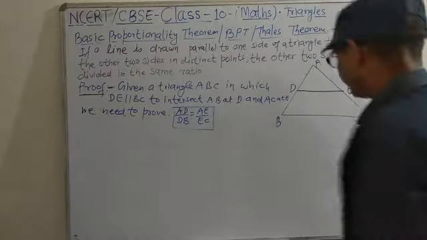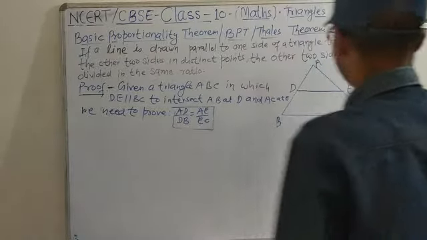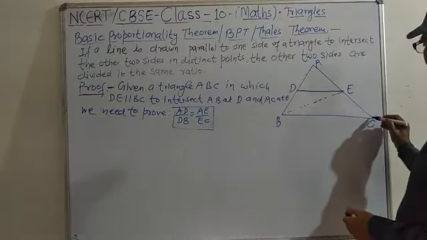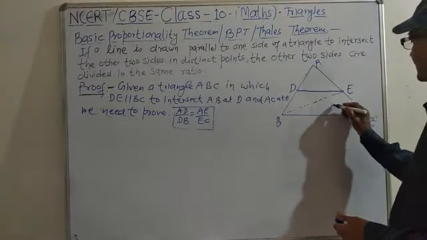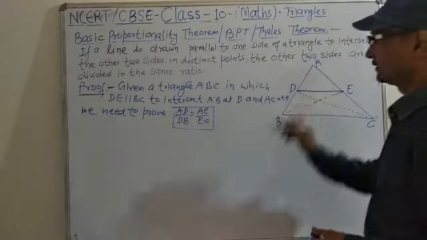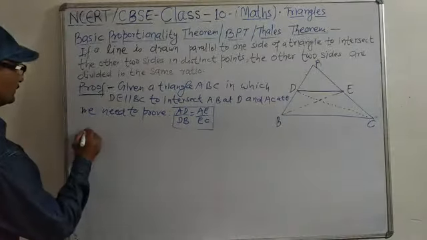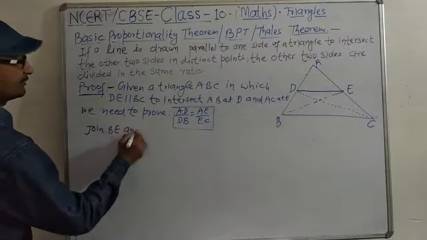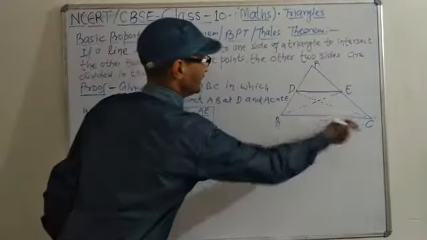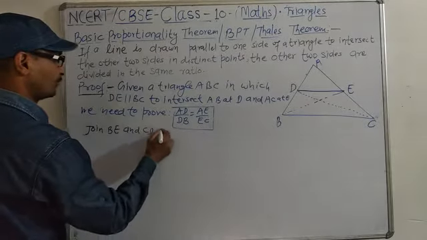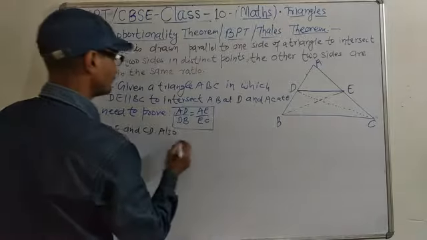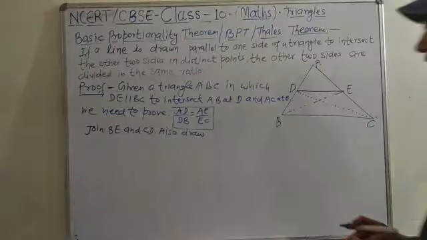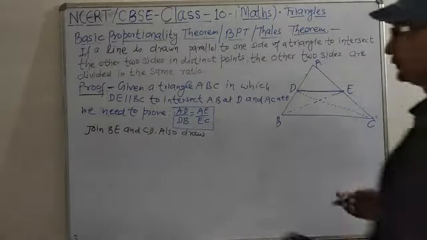What we construct here? We join B to E and C to D. So join BE and CD also draw. देखो क्यों ऐसा किया? Why is it needed to join this?